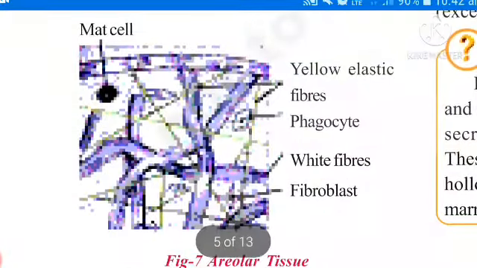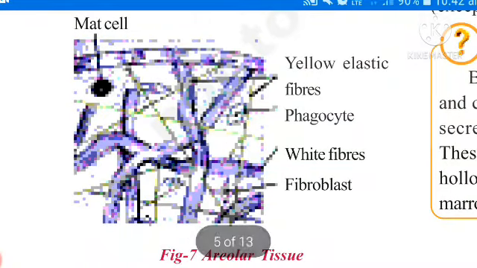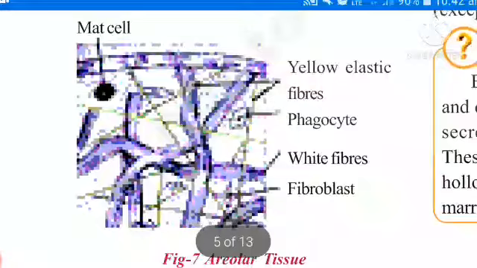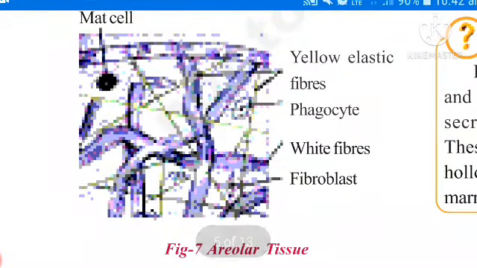Observe this picture. See here. This is an areolar tissue. This tissue contains fibroblasts. What are fibroblasts?